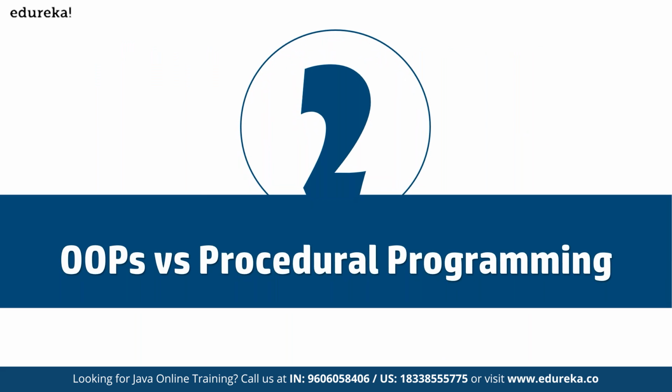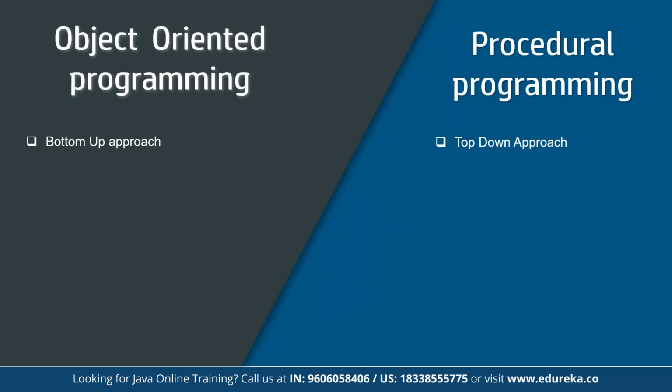Then we have OOPS versus procedural programming. There are multiple components available in OOPS, for example polymorphism, abstraction, and encapsulation, which we are going to discuss step by step. If we compare OOPS with procedural programming, in object-oriented programming we follow the bottom-up approach, whereas in procedural programming we follow the top-down approach.